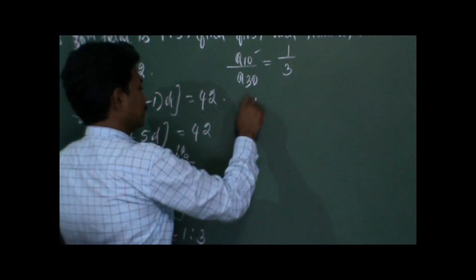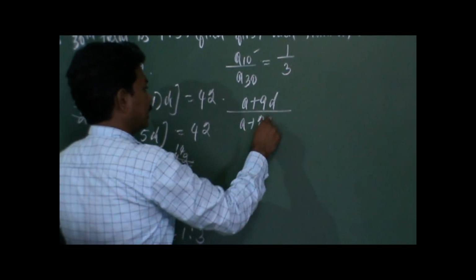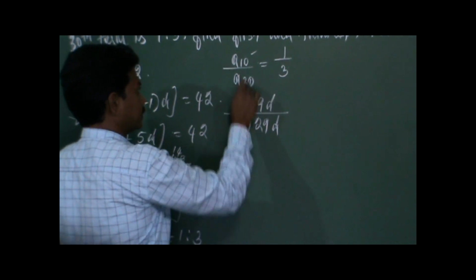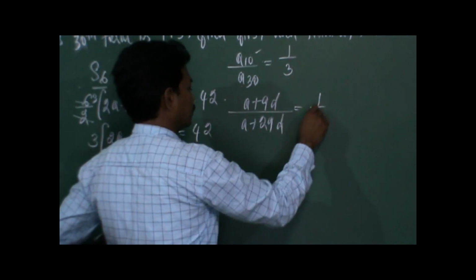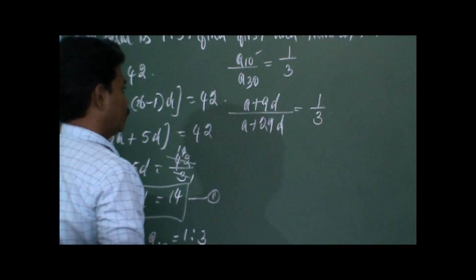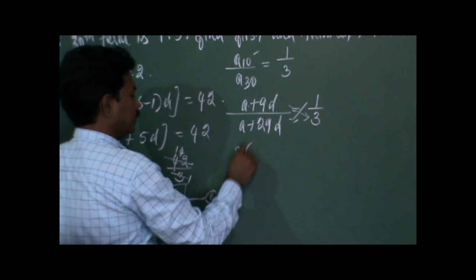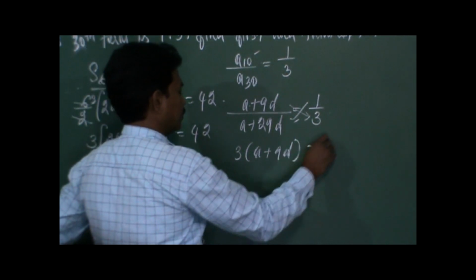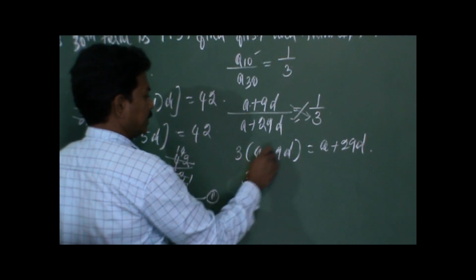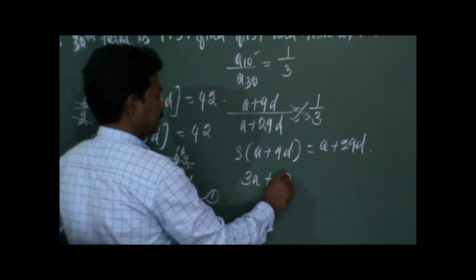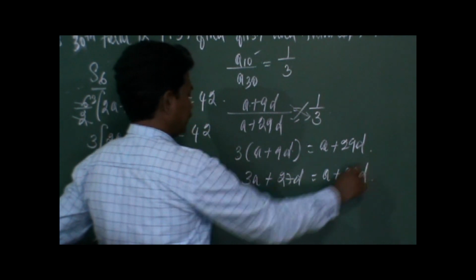So let us define A10 and also A30. A plus 9D by A plus 29D. So 9 times common difference added to first term is the 10th term, and 29 times common difference added to first term is the 30th term, is equal to 1 by 3. So we'll go with cross multiplication. 3 into (A plus 9D) is equal to A plus 29D. So 3 into A is 3A plus 3 into 9D is 27D, is equal to A plus 29D.